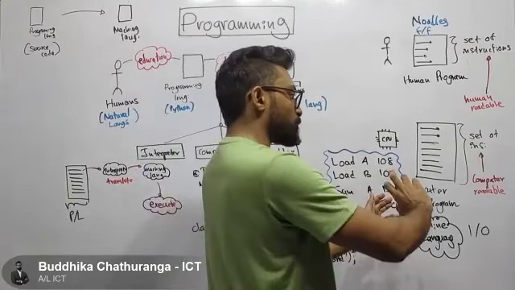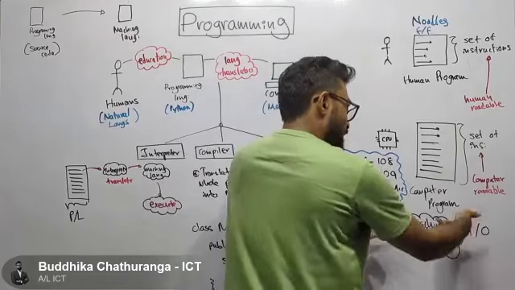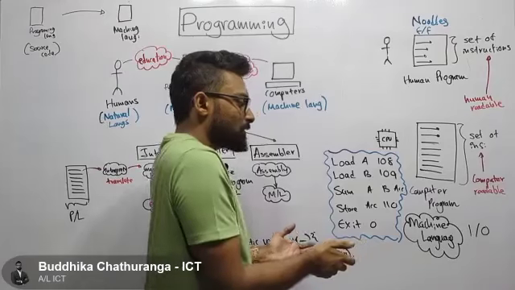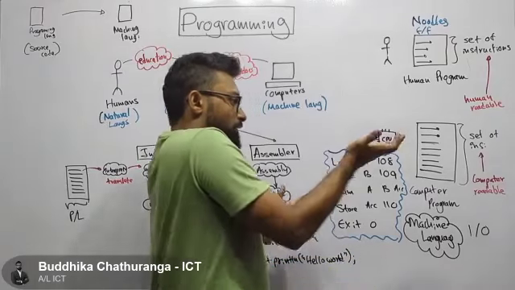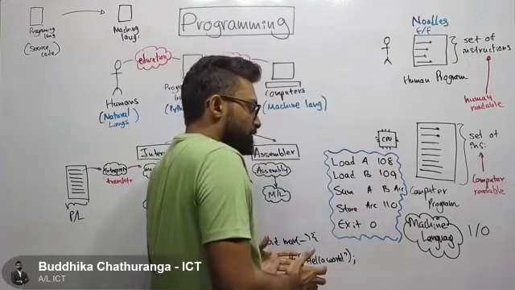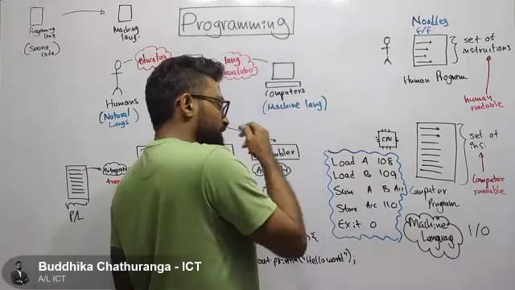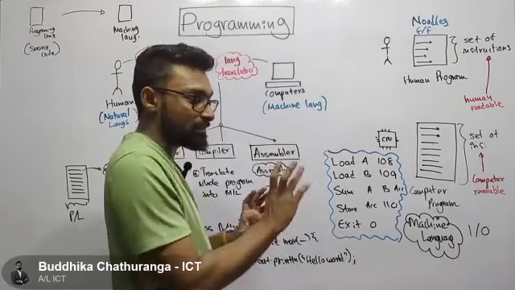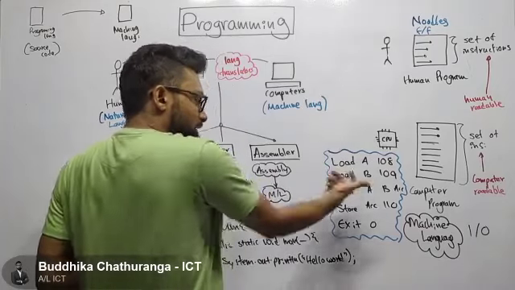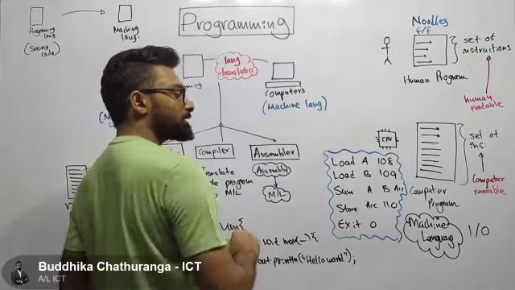Now, this is an example of a computer program. When it comes to a computer readable program, it should be 1s and 0s. But when it is in 1s and 0s, we can't see anything. Okay? We can't see anything. So what we do, we come one level higher, and we have this abstract language, which is assembly language. We try to understand our programs in this way. We have this assembly language, which is not understandable for people, but computers can understand this.